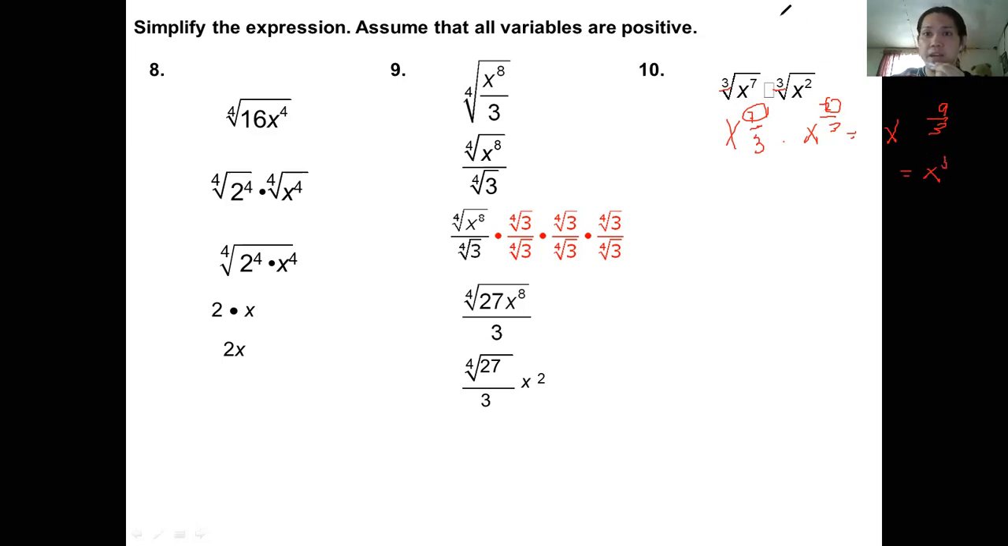Let's see if our answer is the same in here. So the cube root, that gives you 7 plus 2 is 9. So x to the power of 9. Then cube root of x to the power of 9, and that gives us x cubed. So same answer, right? This is what I said. Using the fractional exponents will help us understand also how we simplify radicals. Assume that all variables are positive, okay?